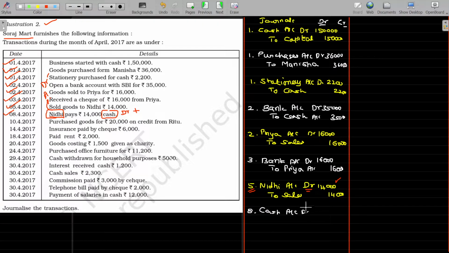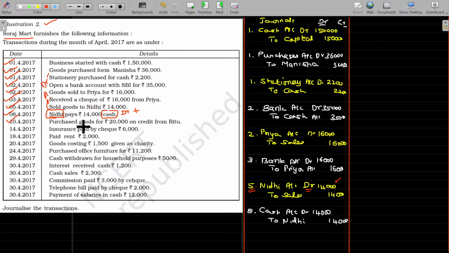Cash account debit, the value being 14,000, to Nidhi account. Okay, value being 14,000 rupees. With that, this one is also over. Now let's move on to the 10th one.